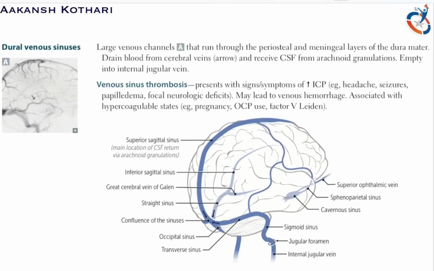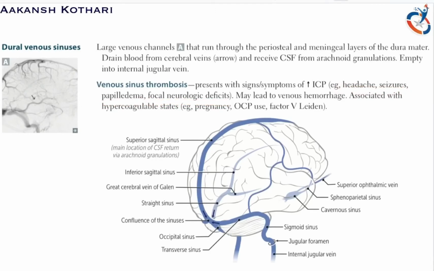Now venous sinus thrombosis presents with the signs and symptoms of increased intracranial pressure. Because of the thrombosis in these dural venous sinuses, there is an increase in intracranial pressure, which leads to headache, seizures, papilledema, focal neurologic deficits, and so on.